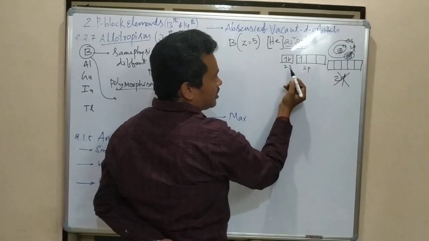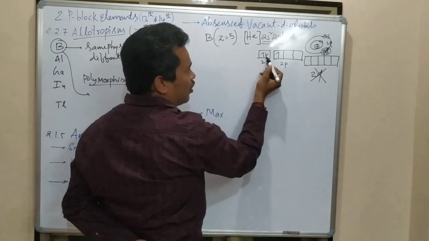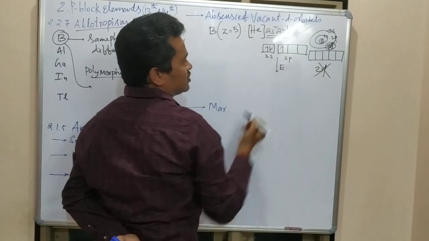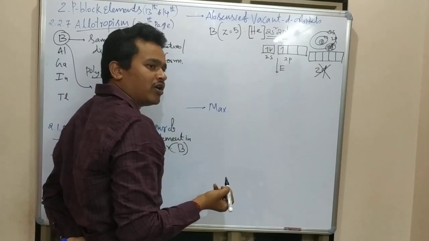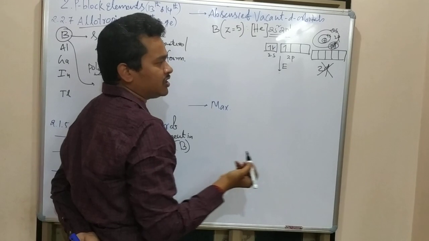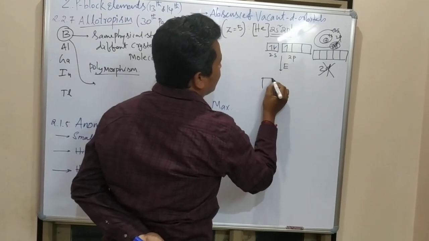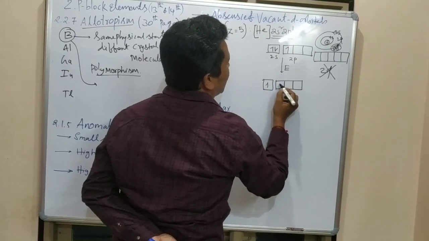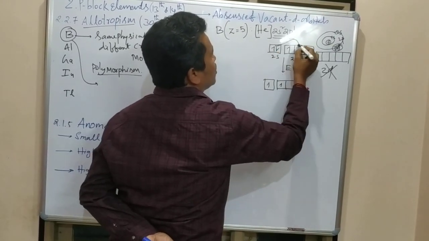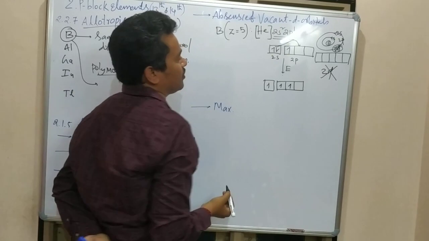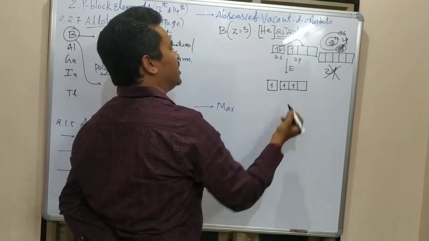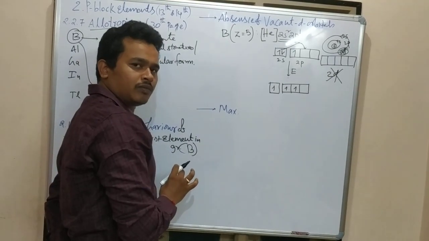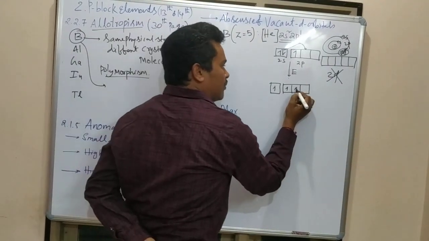See here, 2s is there. It is a lone pair of electrons. In a reaction, you supply some amount of energy in the form of temperature or heat, so that one of the electrons jumps into the p orbital. Already one is there, and it jumps here. How many are there? 1, 2, 3. Three unpaired electrons are there.